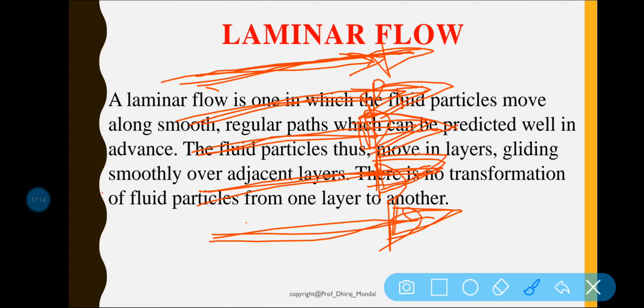We are assuming the fluid is flowing very smoothly, without any disturbance. When this type of flow occurs, it is called laminar flow. The fluid particles move along well defined paths, and all the streamlines are straight and parallel, with particles gliding smoothly over adjacent layers.